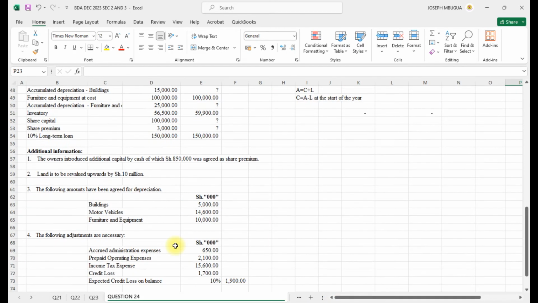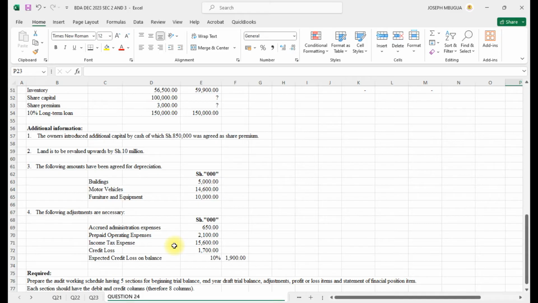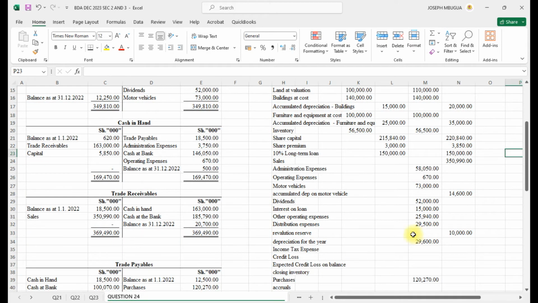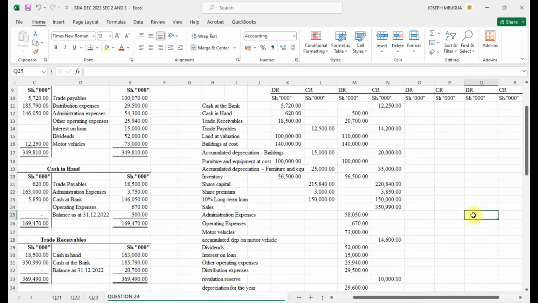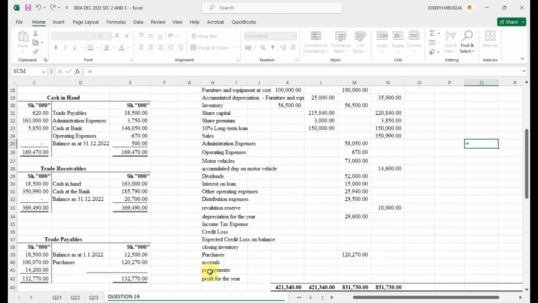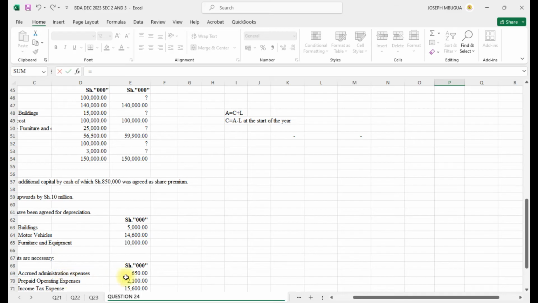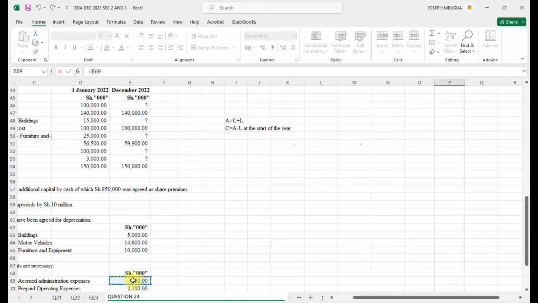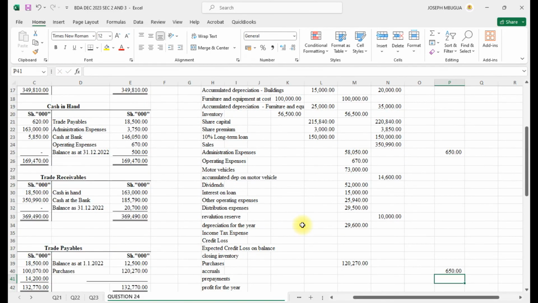And our adjustments that we had in note number 4, we had accrued administrative expense of 640, we have it here. Remember, accrual is a liability here. So first we shall add the accrued admin expense, and we shall put the 650 under the accruals as a liability.